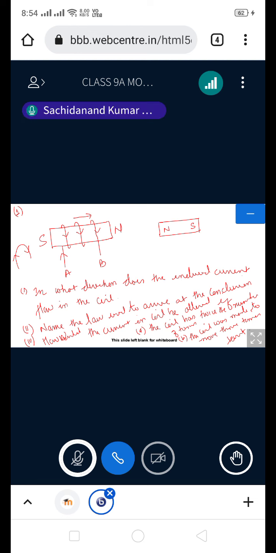First, subpart A, the galvanometer will move clockwise. Subpart B, the galvanometer will be at 0. Subpart C, the galvanometer will move anti-clockwise. And part B, the deflection will increase. Very good. Everyone finished? Can you explain why the galvanometer will move towards the right?